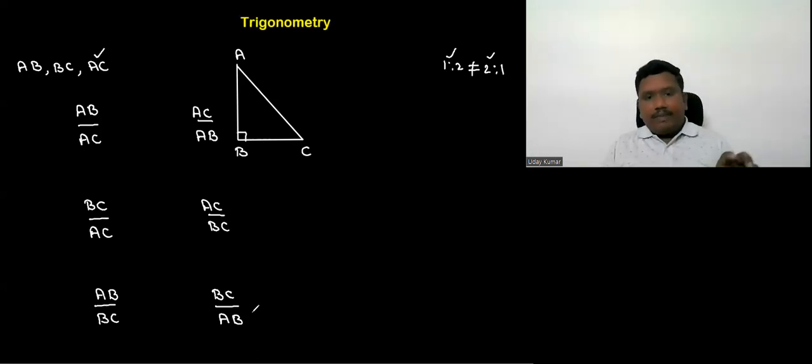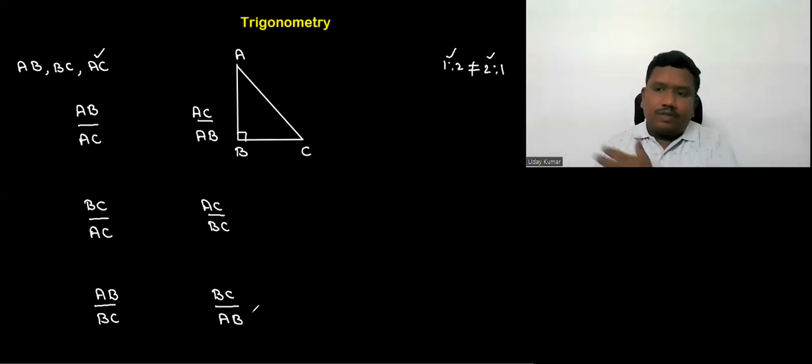Right. Mathematicians gave these six ratios six different names for the convenience of using them again and again. Because here A, B, A, C, those are all considered by me. If you consider PQR, you'll get PQ, QR, PR as the sides. Suppose some other person considered DEF as a triangle, DE, EF, DF sides are there. So their ratios are different. But the consideration is the same.